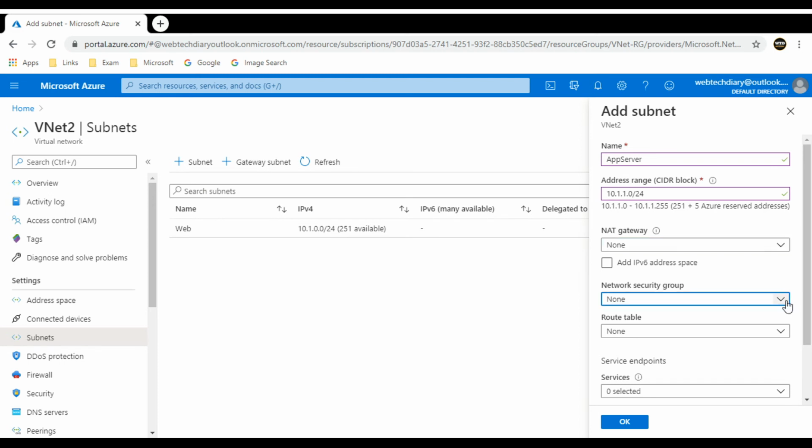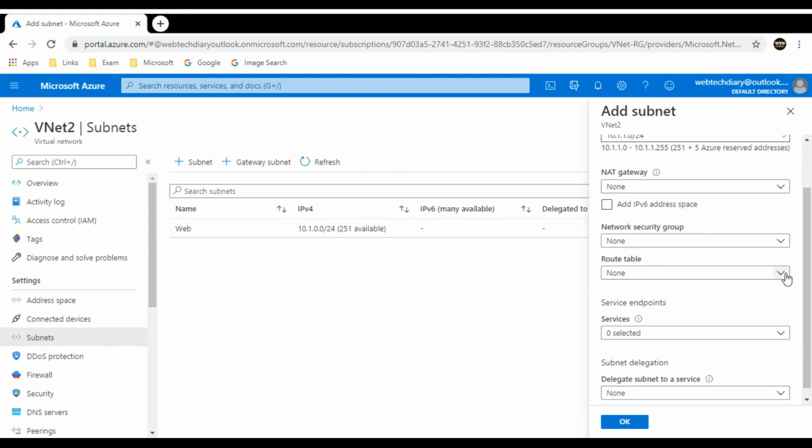Using network security group, you can allow or deny traffic to your virtual network subnets. Using route table, you can create your custom route tables. You can control your traffic by creating user defined routes and assigning them to the subnet. For this demo purpose, I'm not creating the route table right now. We'll have a separate video for the route table. So I'll go with the default, none.